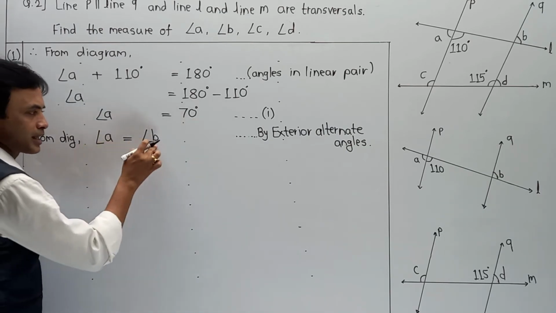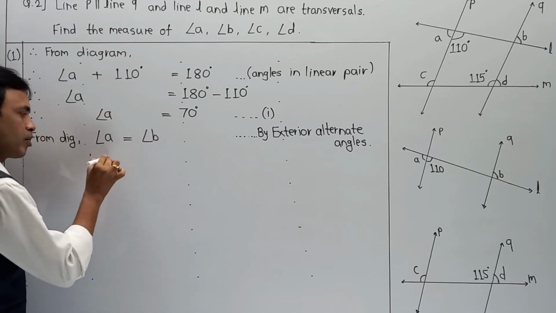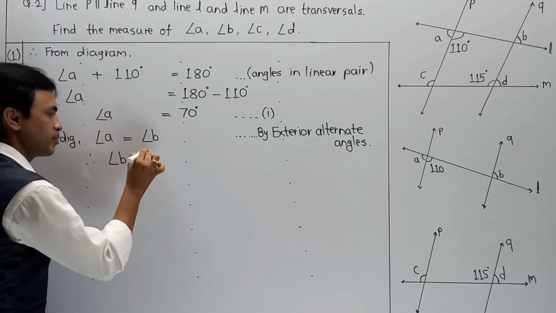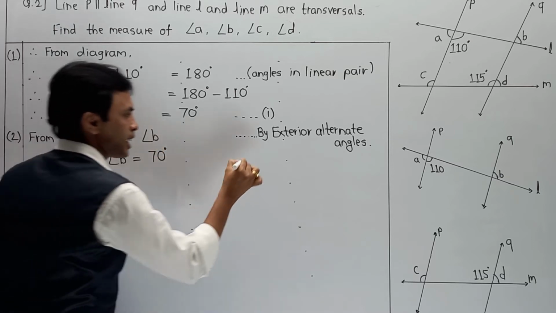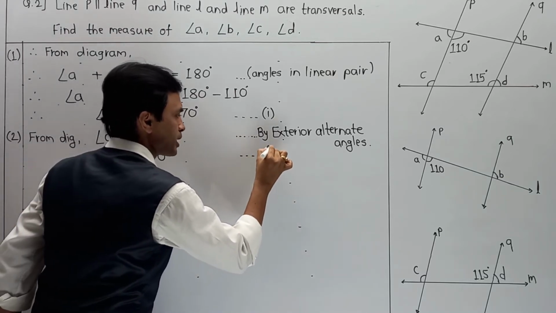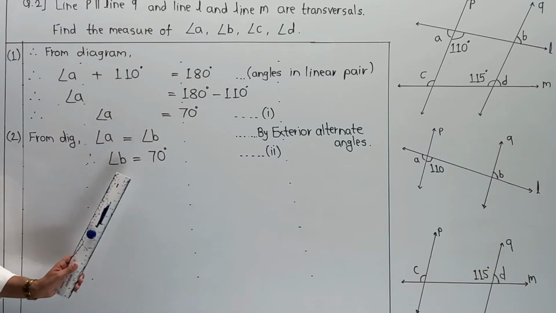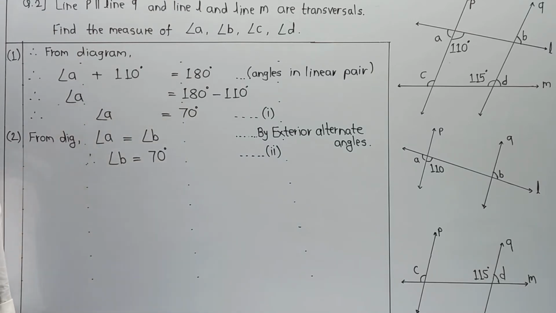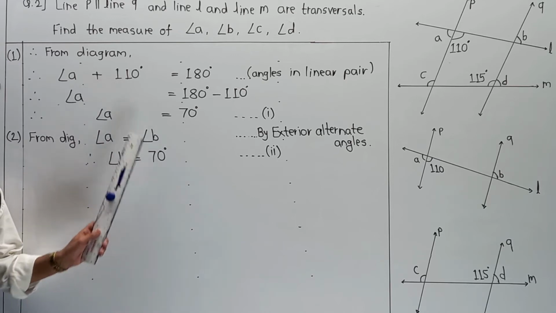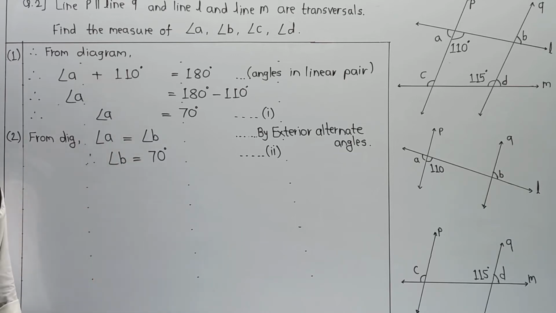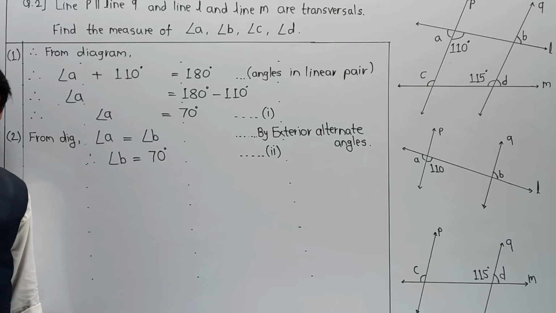So angle A is nothing but angle B, and automatically the value of angle B becomes 70 degrees, and that is the second answer. So I'm going to write it as equation number 2. Now our angle A, first part, and angle B, second part, are completed over here. Now student, make a proper underline or a proper box for this answer.